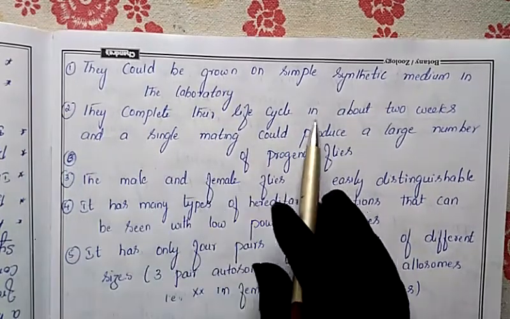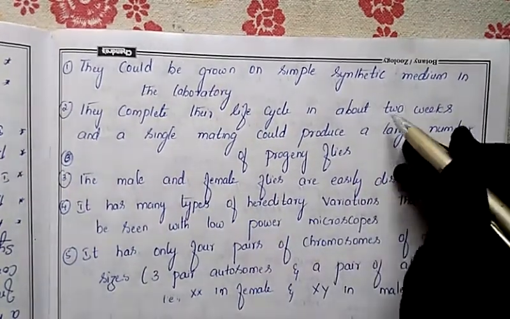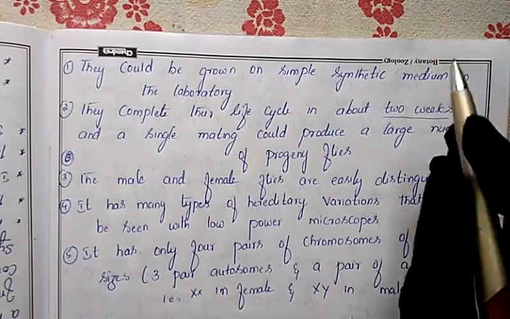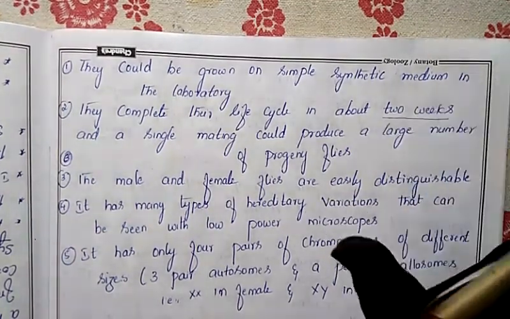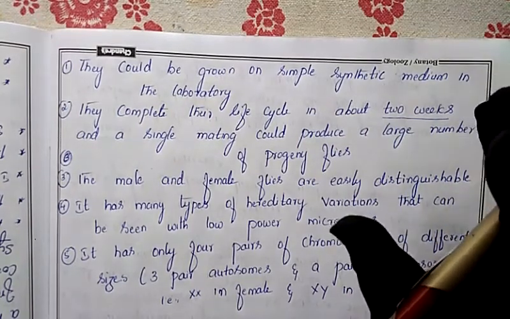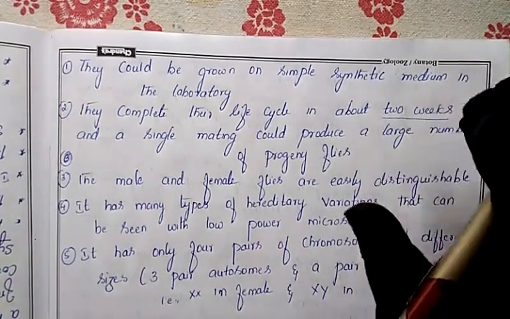Next, they complete their life cycle in about 2 weeks. This is another reason, because if we conduct an experiment we need the result. If it takes a long time, we have to wait a long period for the result, and that is very difficult.